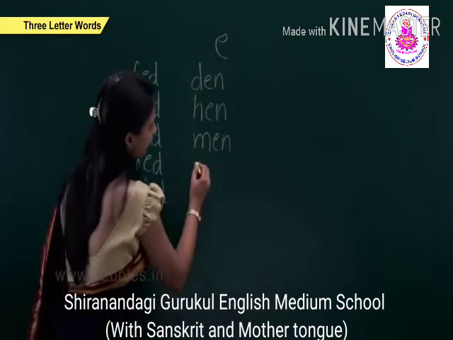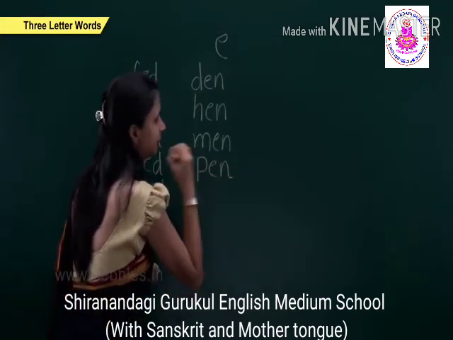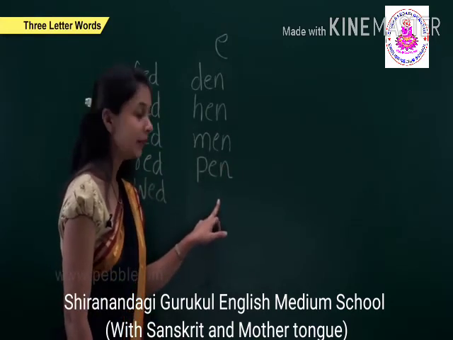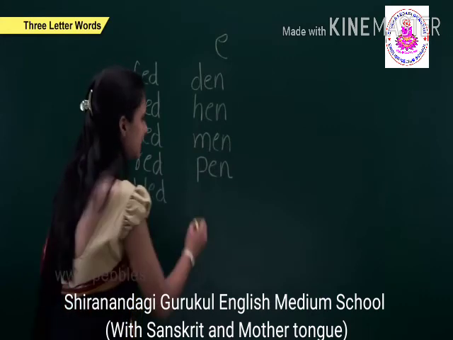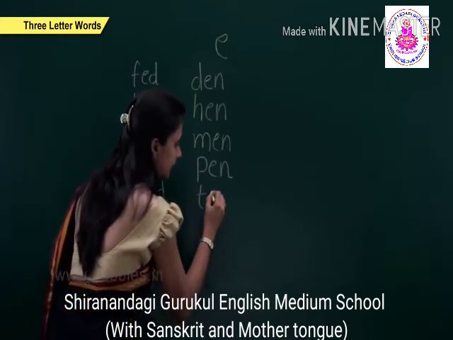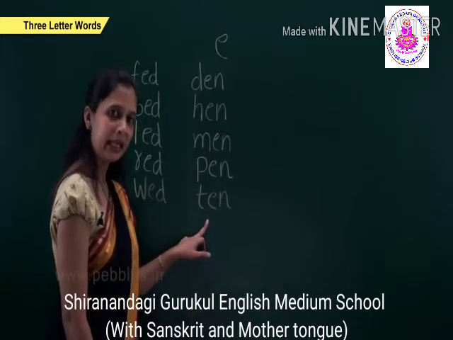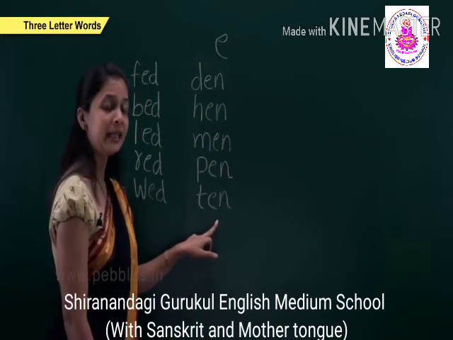The next is pen. P, e, n, pen. The next is t, e, n, ten. T, e, n, ten.